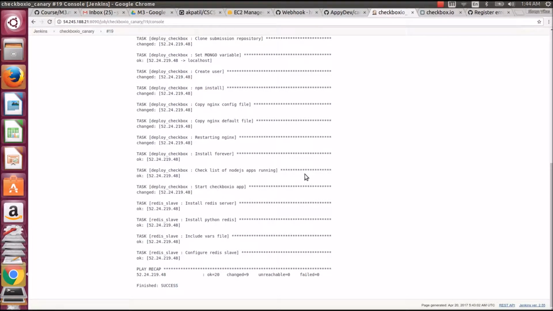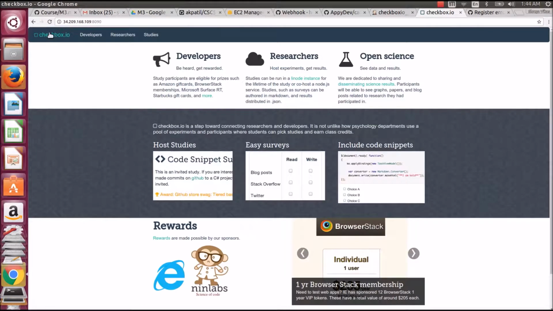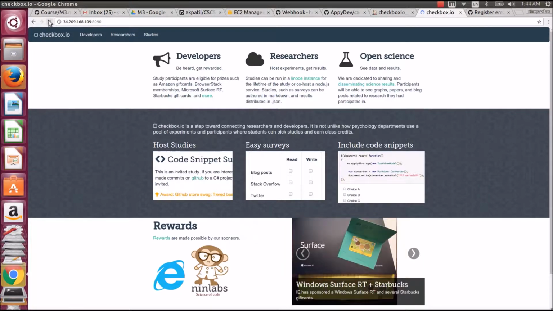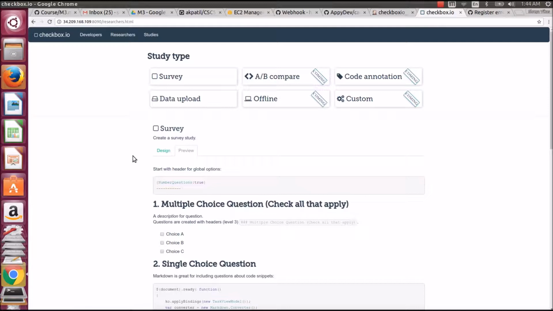Now let us go to the proxy server IP and let us refresh this. We can see that the app is loaded. Now we'll go to the researchers tab and we'll go to some more routes.